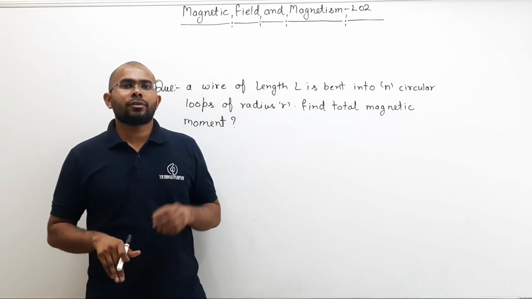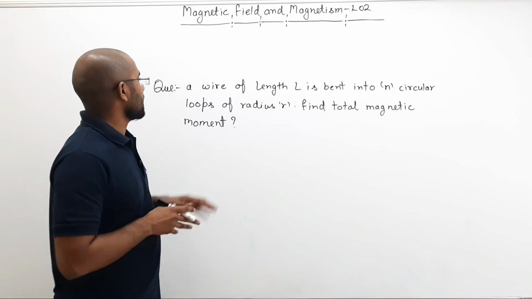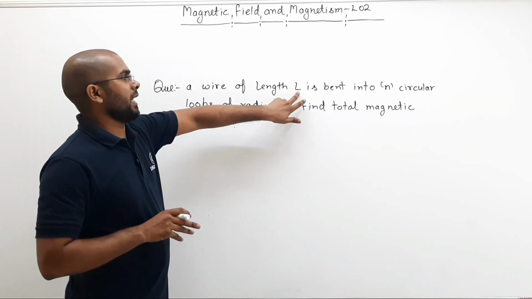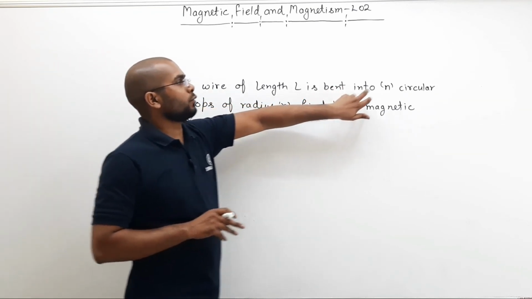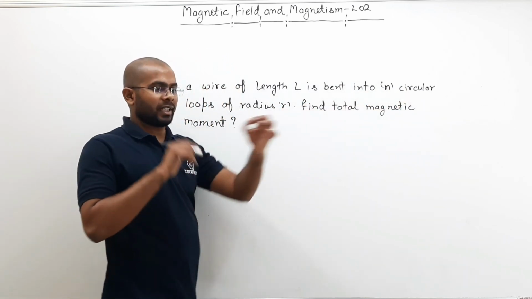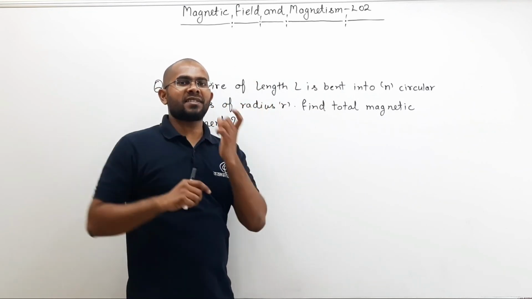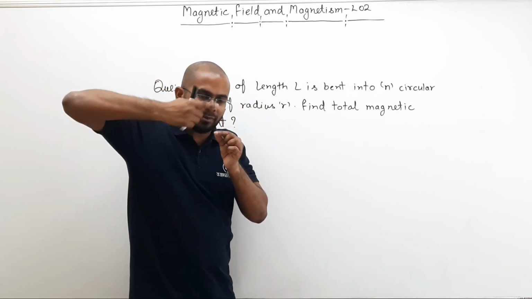Now let us try to solve one more question based on the magnetic moment. Here it is given that a wire of length L is bent into n circular loops of radius r, meaning there is a wire and I am rotating it like this and looping it like a spring. In a spring there are multiple loops.